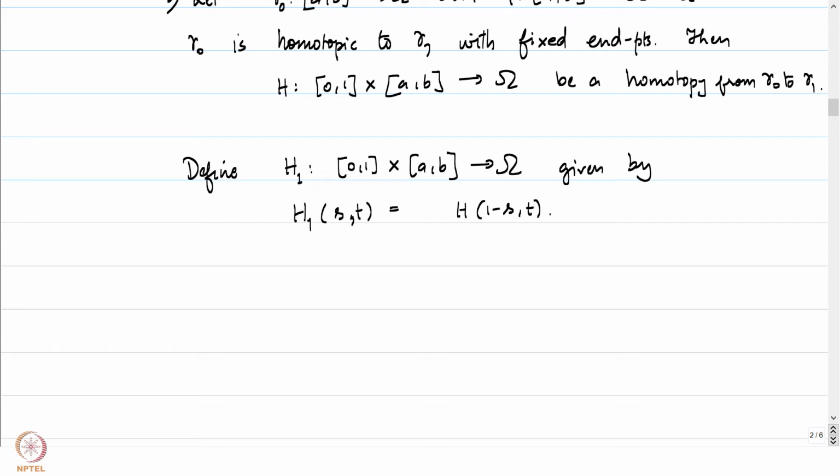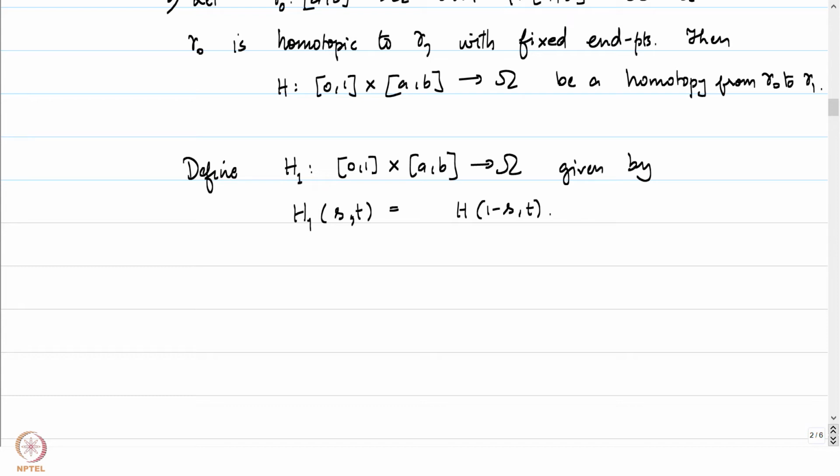We will go in the reverse order of these stages. At s equal to 0, H1 of (0, t) will just turn out to be equal to H of (1, t), and H1 of (1, t) will just turn out to be equal to H of (0, t).